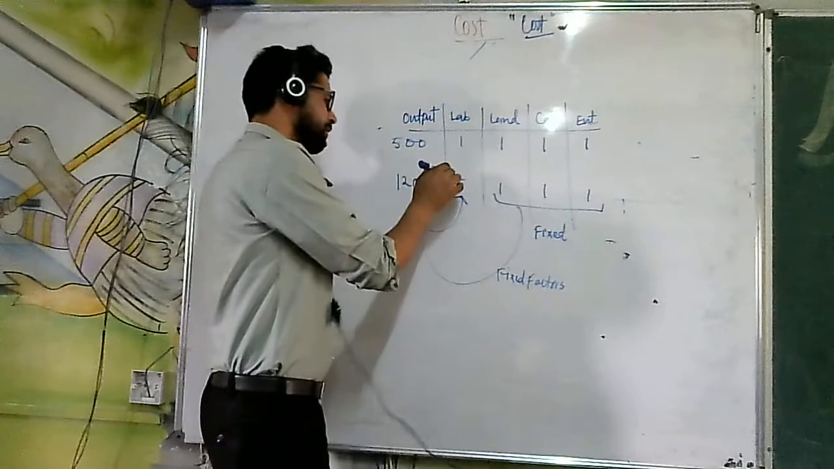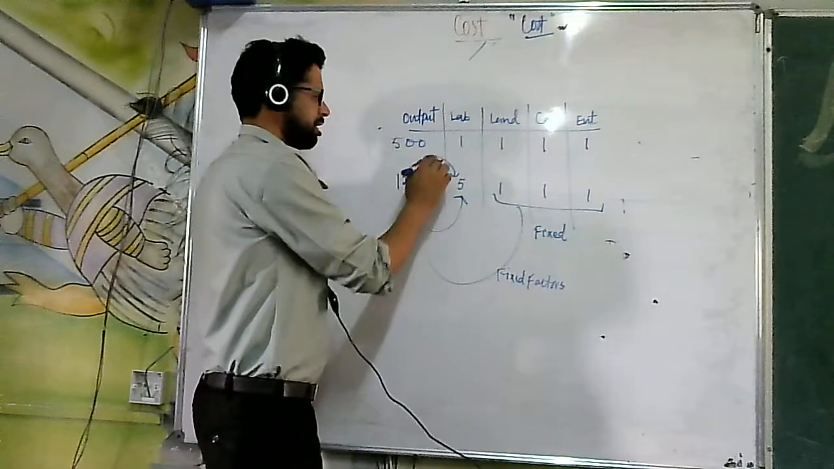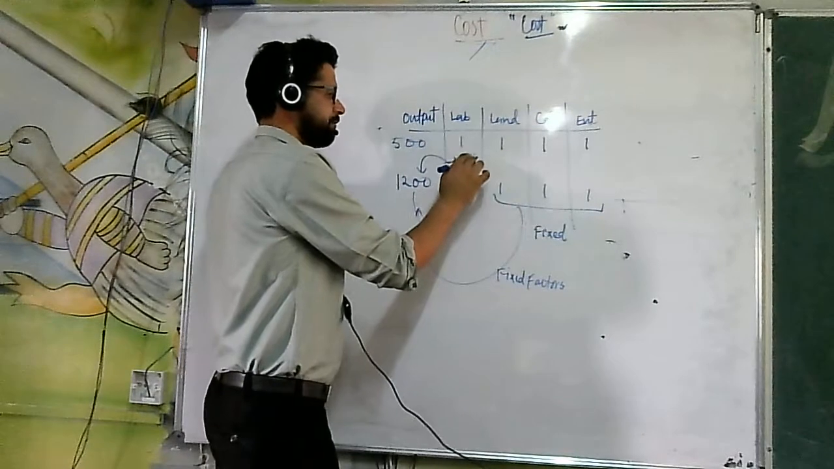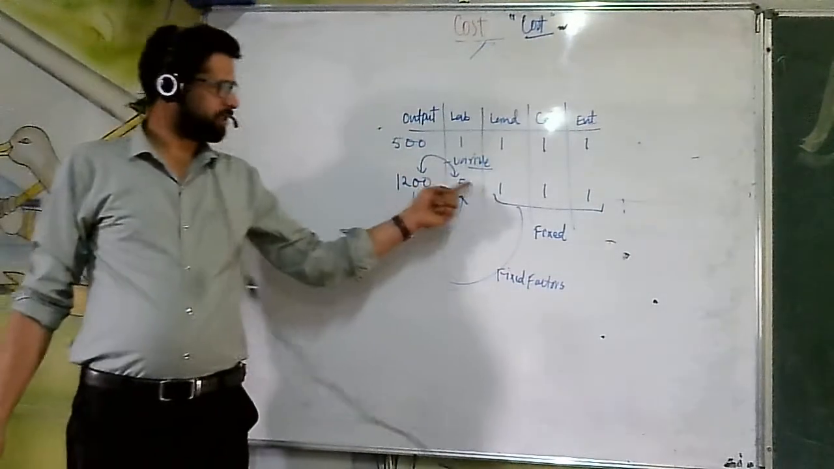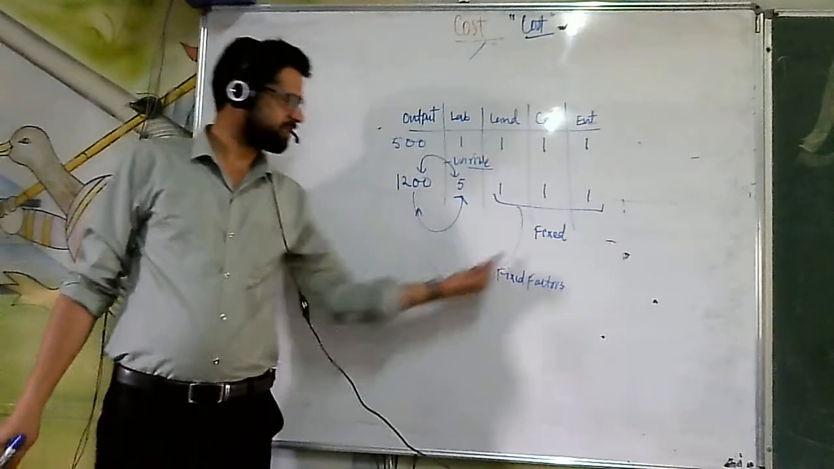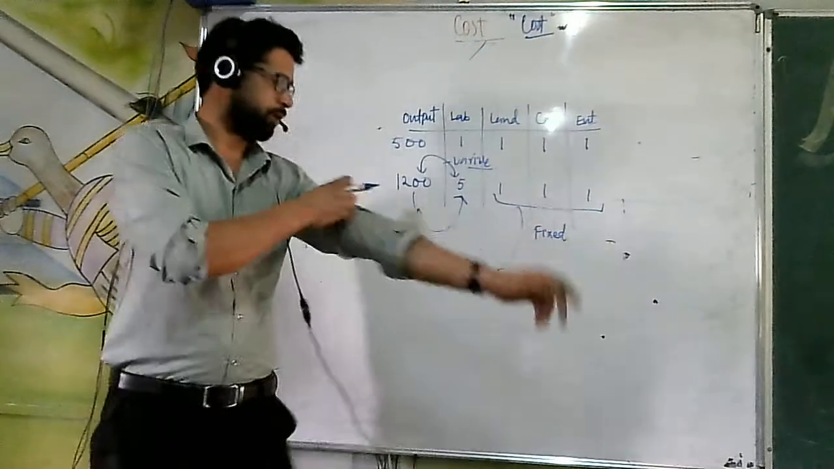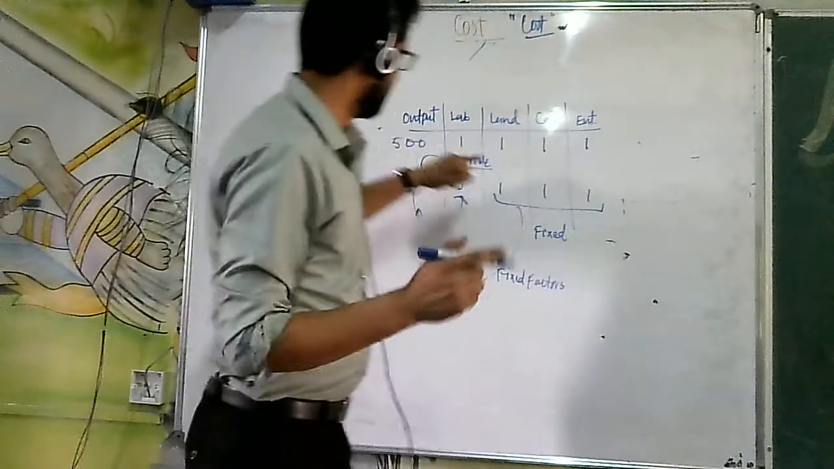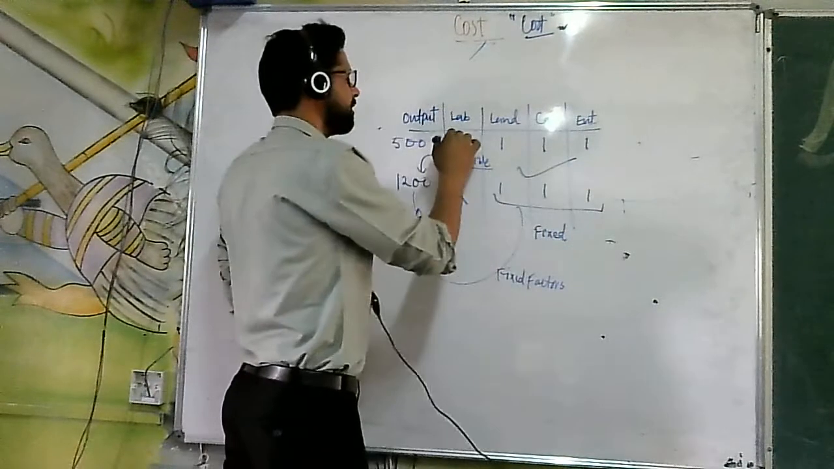And those factors that keep on changing with the increase in output, they are known as variable factors. So variable factors are defined as those factors that keep changing with the increase in output, and the fixed factors are defined as those factors that do not change with the level of output. Now cost will be incurred on them, too.